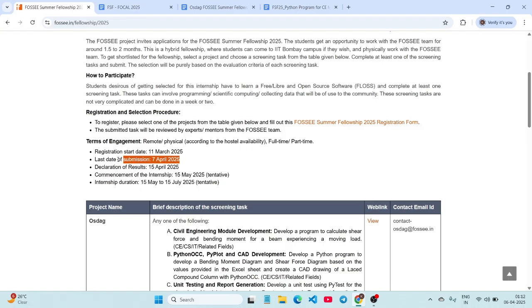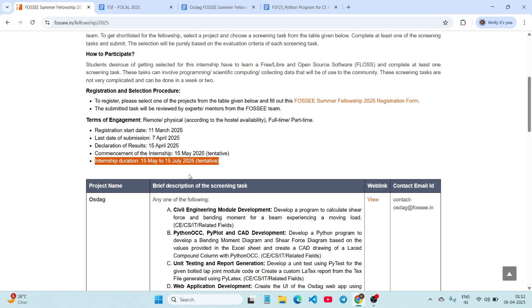So coming to the important dates, the task is to be submitted before 7th of April. Registrations have already started, and the results will be declared on the 15th of April. And whoever is selected for the internships, they will contact you via mail on the 15th of May. And the internship duration will be from the 15th of May to 15th of July.